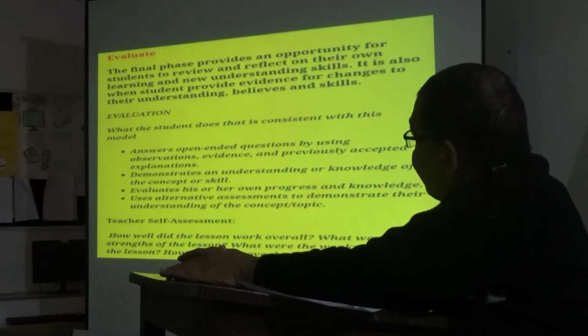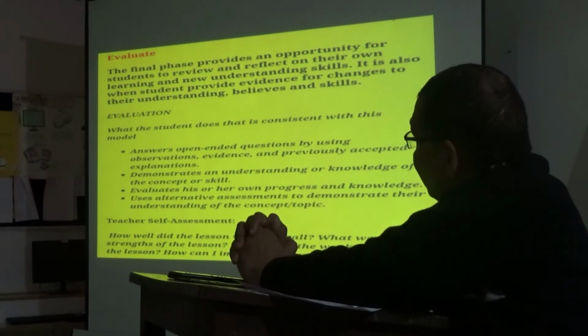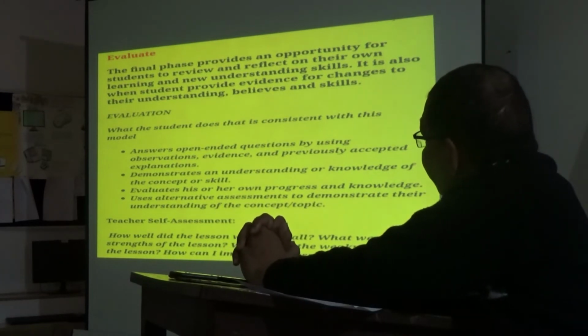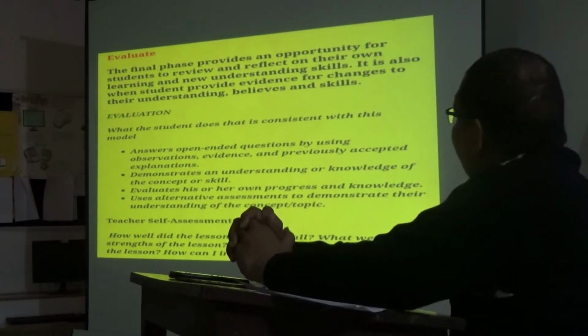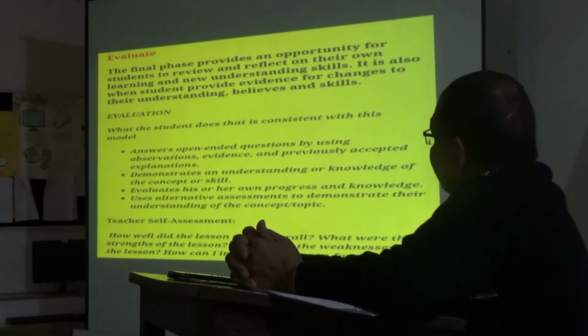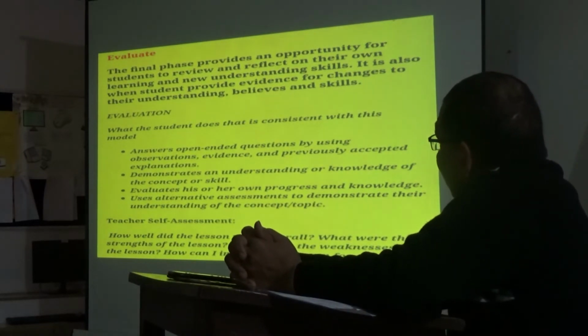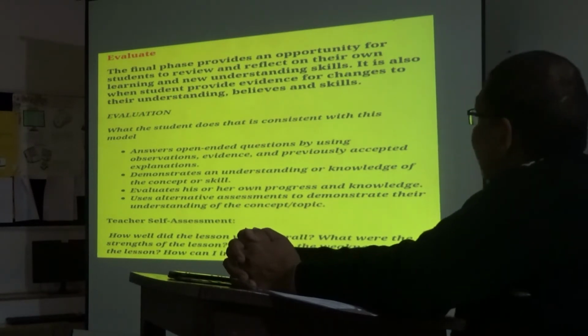Then finally, evaluate. The final phase provides an opportunity for students to review and reflect on their own learning and new understanding and skills.